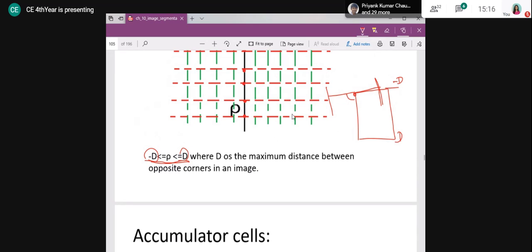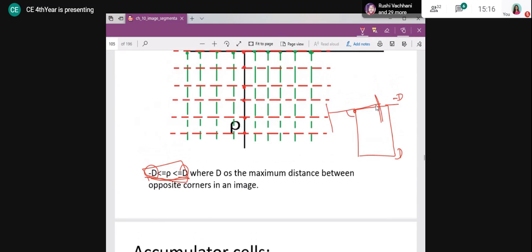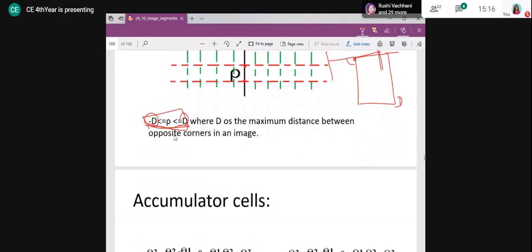In short, what exactly this d and minus d are, that also we will see. This is limited to the image size, and theta is also limited to the possibilities in the image, right? So right now we are considering it as minus 90 to plus 90, and then we are considering the image size minus d to plus d. What exactly minus 90 to plus 90 and minus d to plus d mean will come soon.